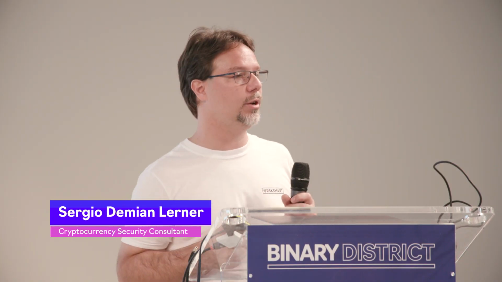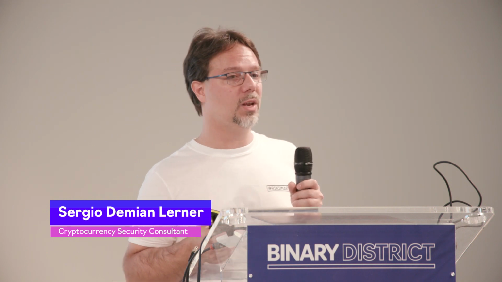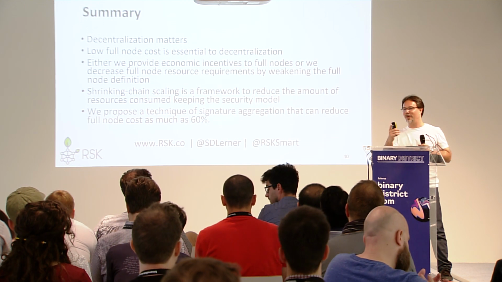One very simple application of this paradigm is signature aggregation. With that, you can compress the blockchain of RSK or Ethereum by about 60% with this technique. Okay, thank you. I finished early.